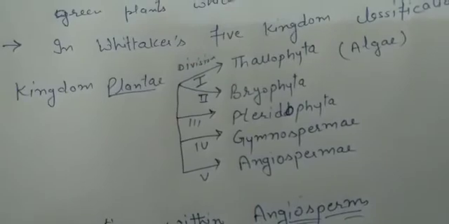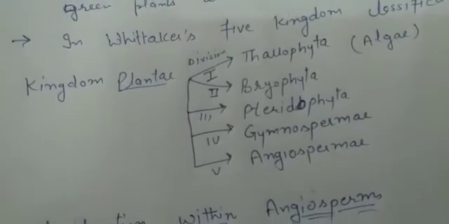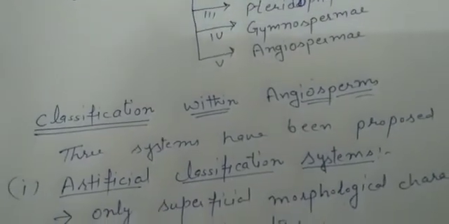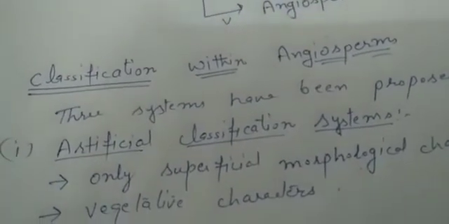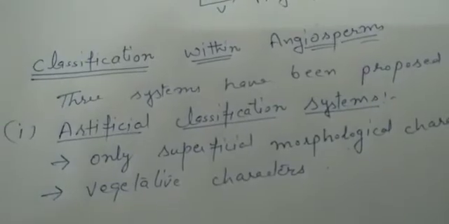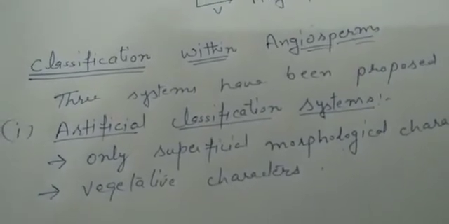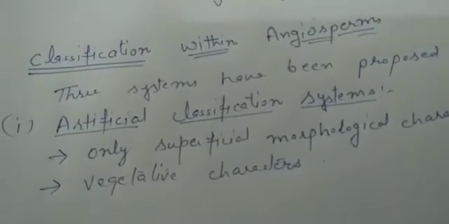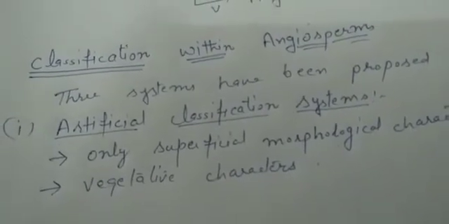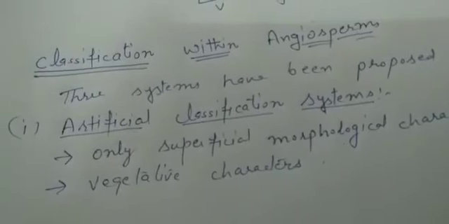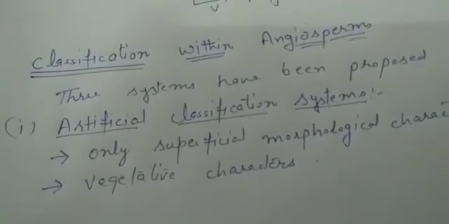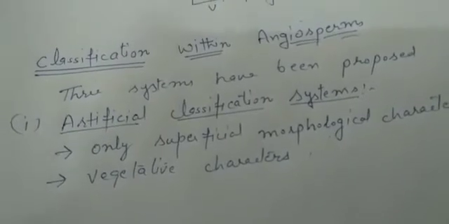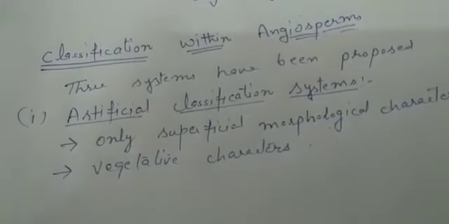In Whittaker's system. Afterwards, we classify the angiosperms further, clear? Three systems have been proposed for it. Means there are three systems which divide the division Angiospermy. The first is the artificial classification system. Clear? Now, what is this artificial classification system?